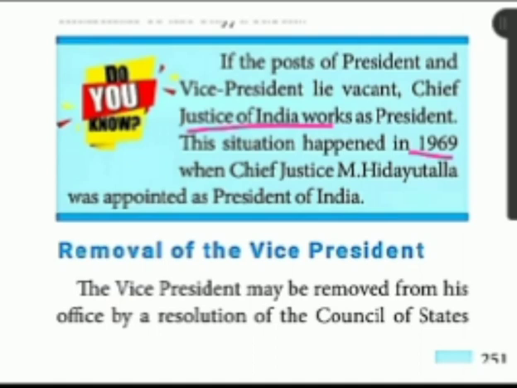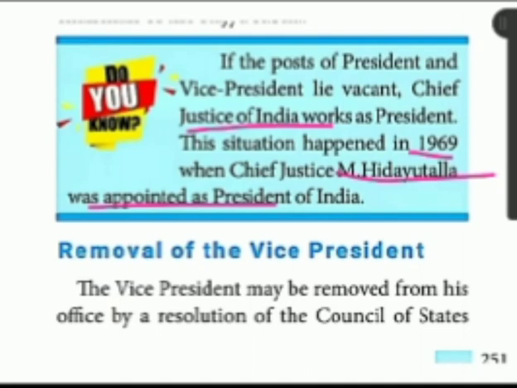So this situation once happened, in the year 1969. Chief Justice M Hidayatullah was appointed as the president of India. He was the Chief Justice of India at that time, children. In 1969 he was appointed as president of India, because at that time the president's post as well as the vice president's post was vacant.